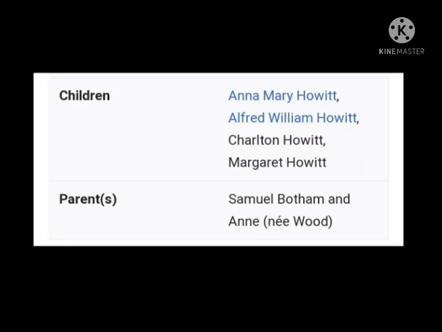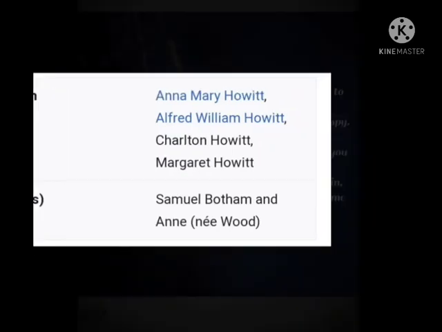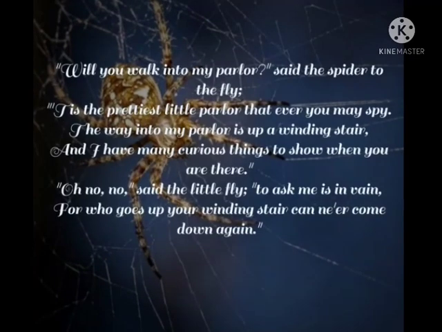See, my dear students, see page number 102 in the textbook. Open the textbook. The poetic lines are given there. The poem has nearly 7 stanzas. The title name is The Spider and the Fly.